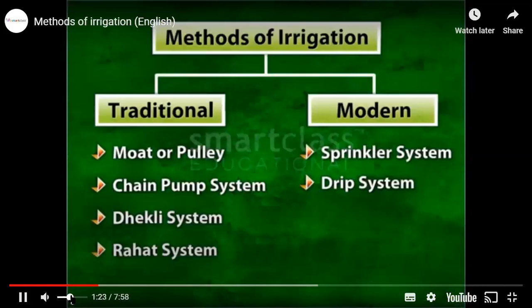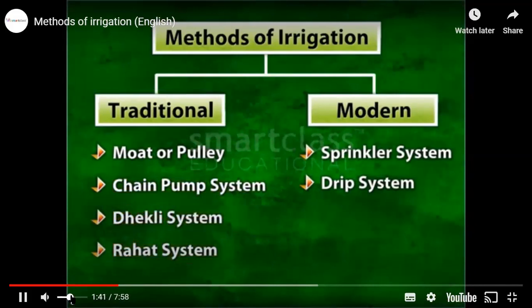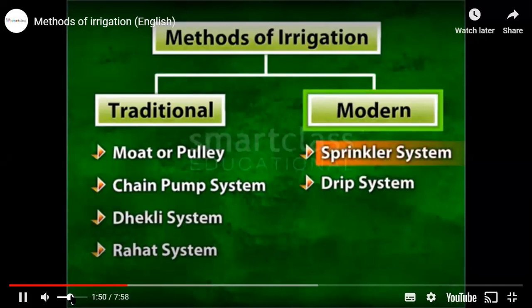Different methods of irrigation have been used since humans took to agriculture. The traditional methods of irrigation are a moat or pulley system, a chain pump system, Dhekli system and Rahat system. Of late, these methods of irrigation have been replaced with modern methods like sprinkler system and drip system.